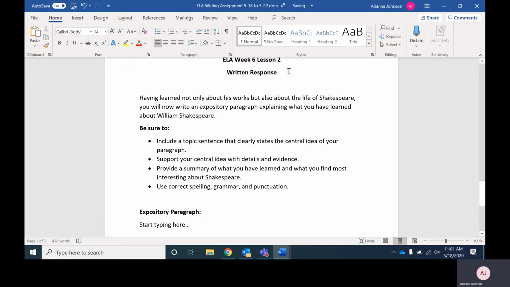So the second paragraph that you will complete will be after you watch lesson 2, which was a little bit of information on who Shakespeare was, why he's important, what his life was like, what society was like when he was alive, things like that.